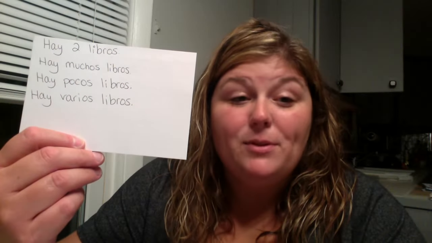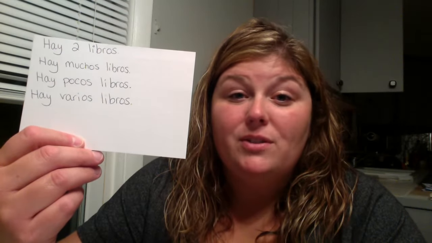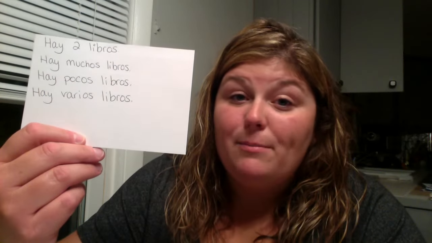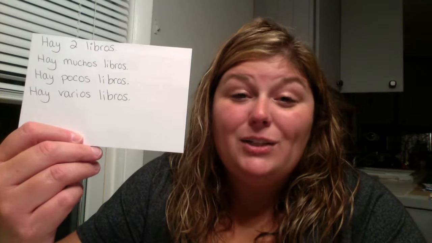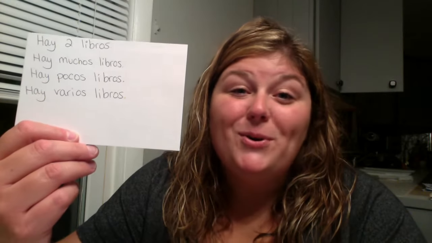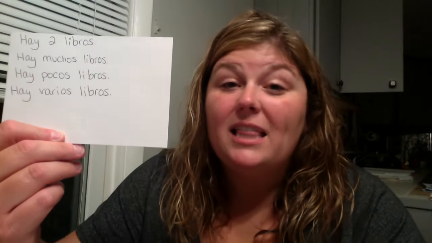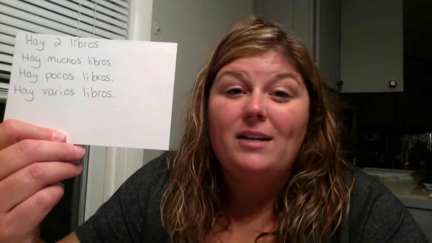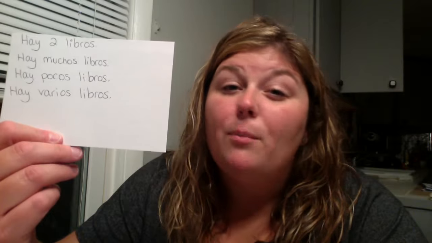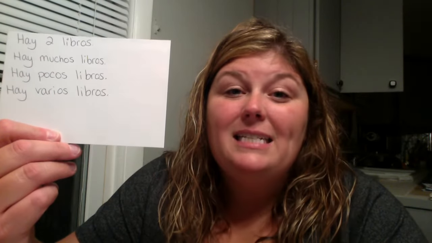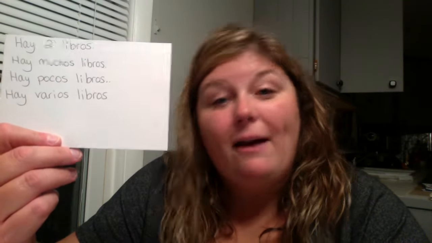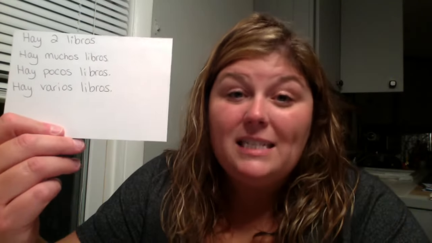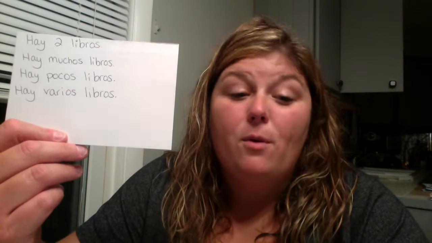So here are some examples. Hay muchos libros. Hay pocos libros. Hay varios libros. So muchos, pocos, and varios are adjectives of quantity. And because we're talking about quantity, a number of things, just like the numbers that we saw before, these adjectives of quantity are going to come before the noun. So they're going to break that rule where we said typically adjectives come after the noun. But adjectives of quantity, of number, will come before the noun.